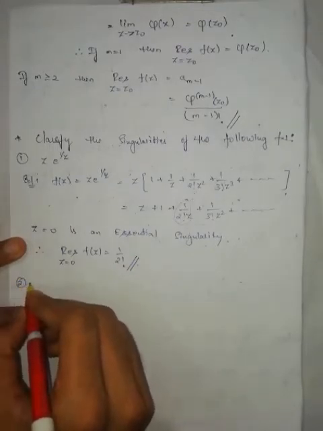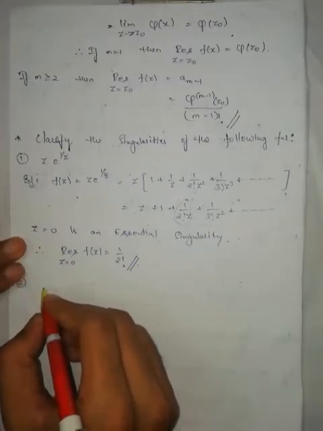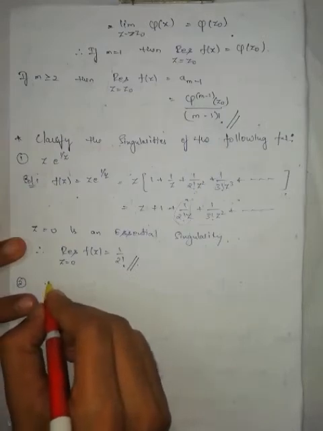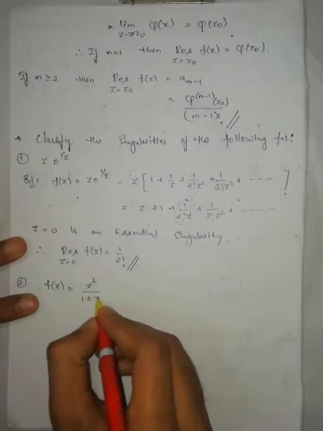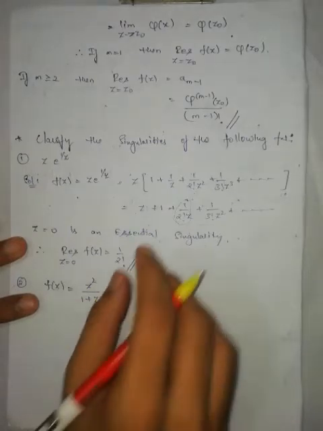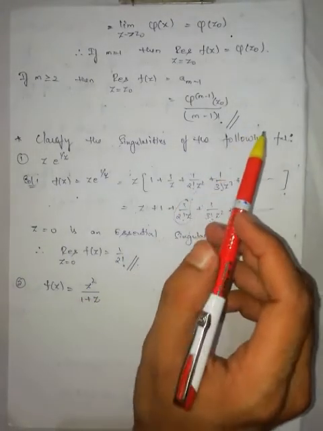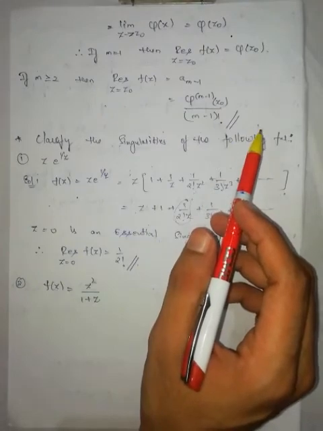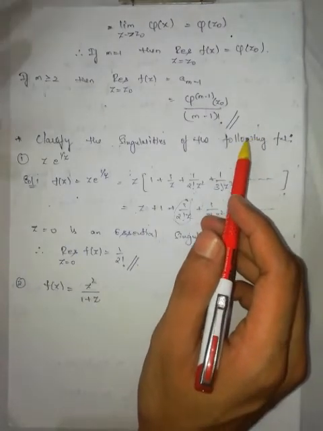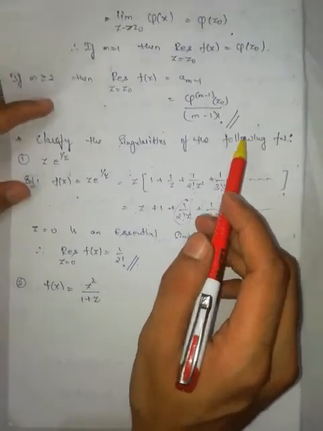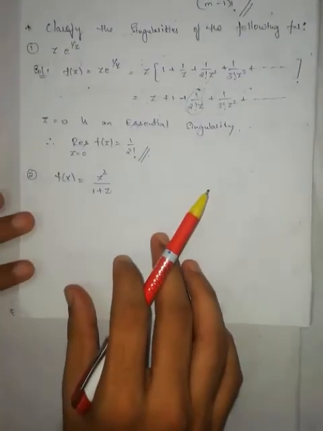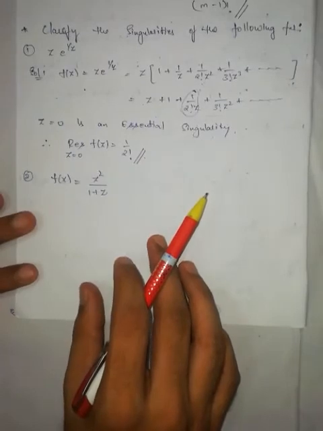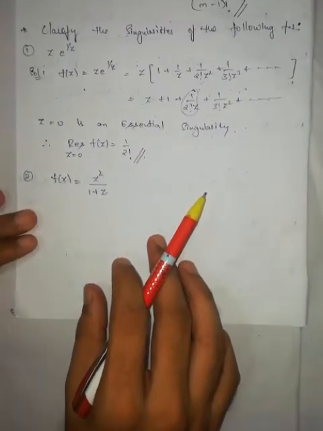Next one. f of z is equal to z square by 1 plus z. Just now we have learned if f of z can be written as phi of z by z minus z naught to the power of m, where phi of z is analytic and phi of z naught is not equal to 0, then z is equal to z naught is a pole of order m.